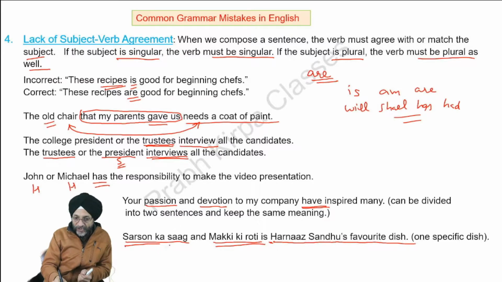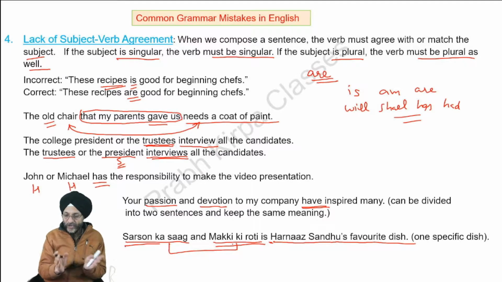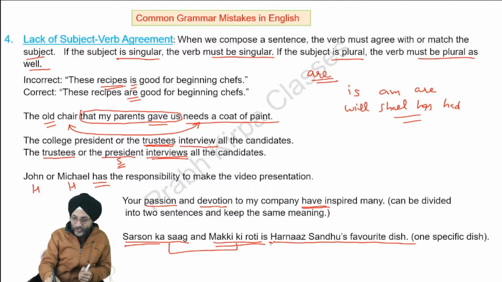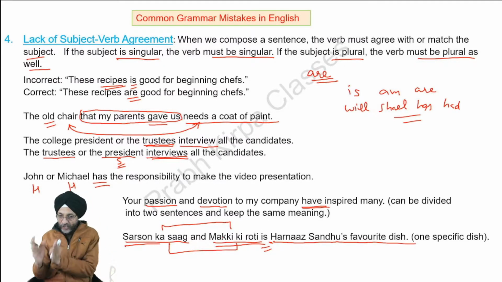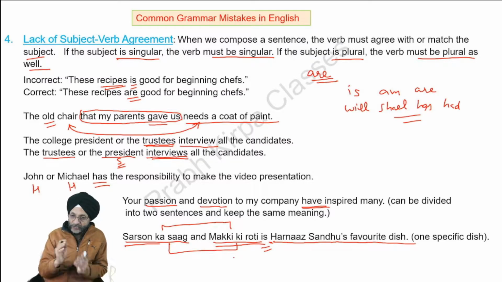This is one dish, sarson ka saag and makki ki roti. You cannot divide one dish into two parts. So when we are talking about a specific dish, we are not to use are, we are not to take this as plural, that सरसों का साग is different and मक्की की रोटी is different. This is one dish. So in respect of one dish, we will take it as singular and will use the word is.